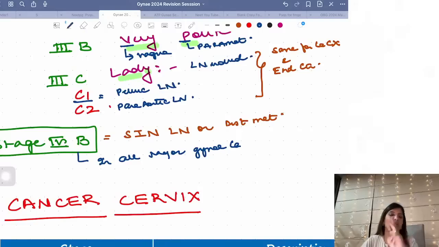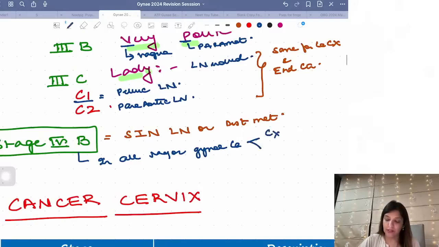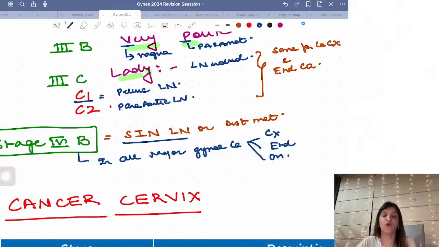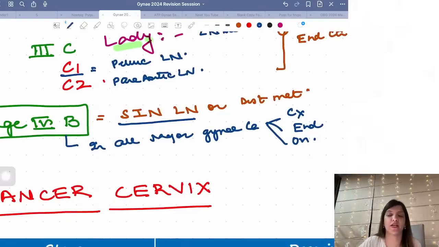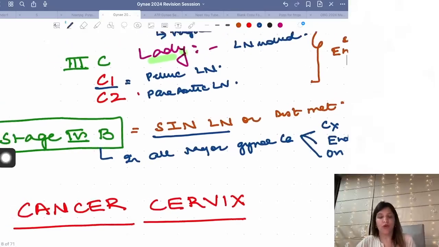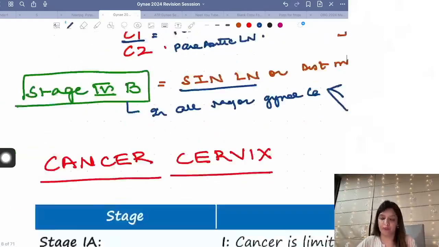Cancer cervix, endometrium and ovary. In all these three cancers, superficial inguinal lymph nodes are involved in stage 4B, right? So whenever there is distant metastasis or superficial inguinal lymph nodes, that means 4B. So in endometrial cancer, I want you to remember this much.